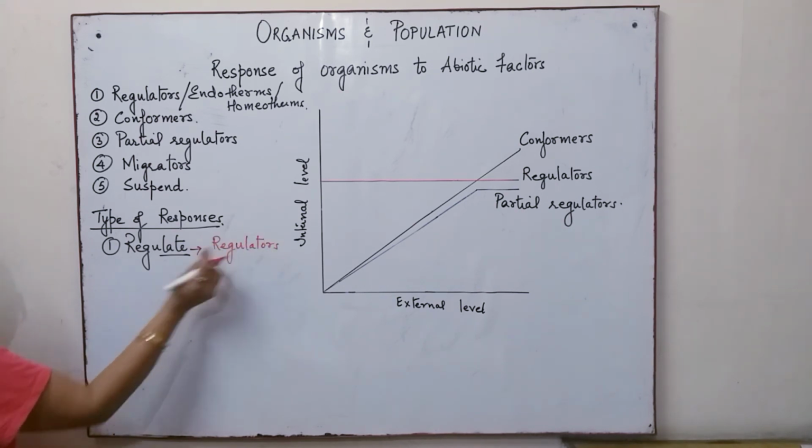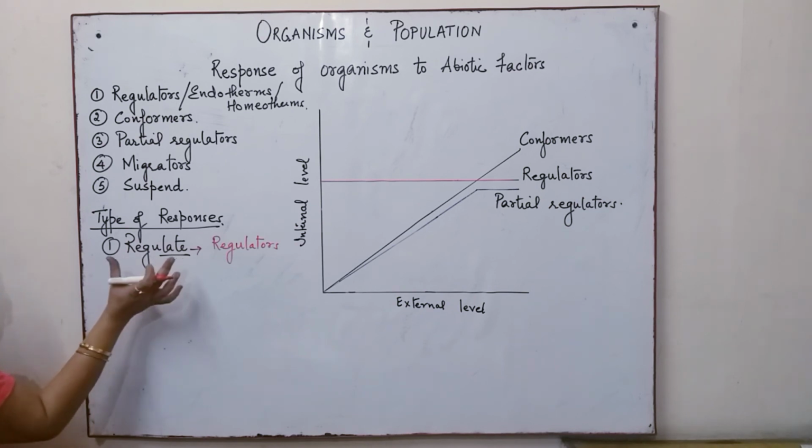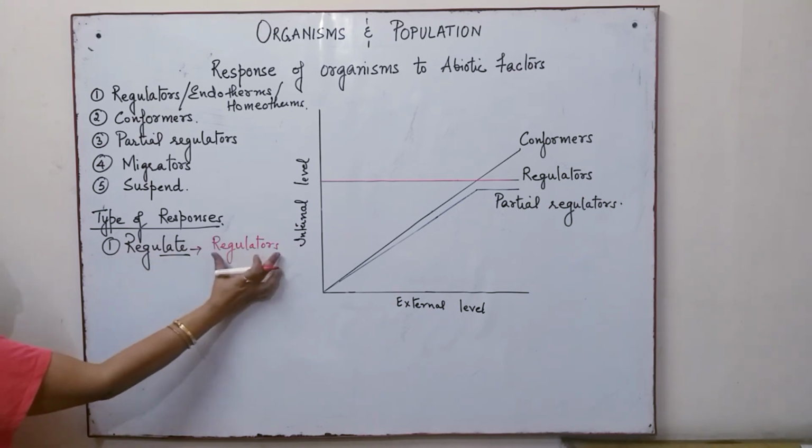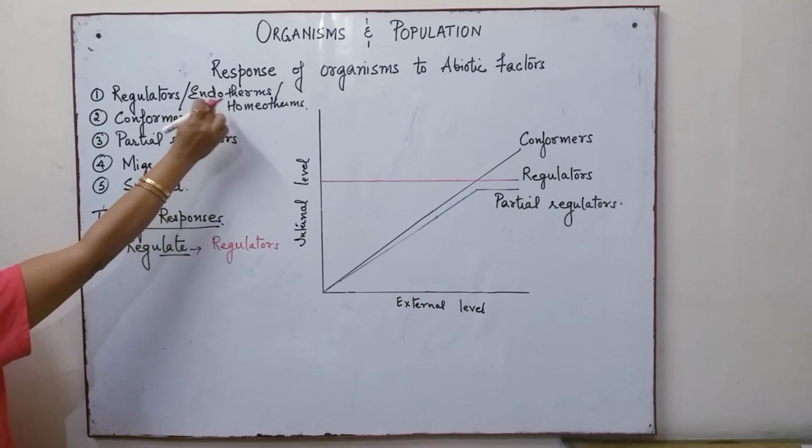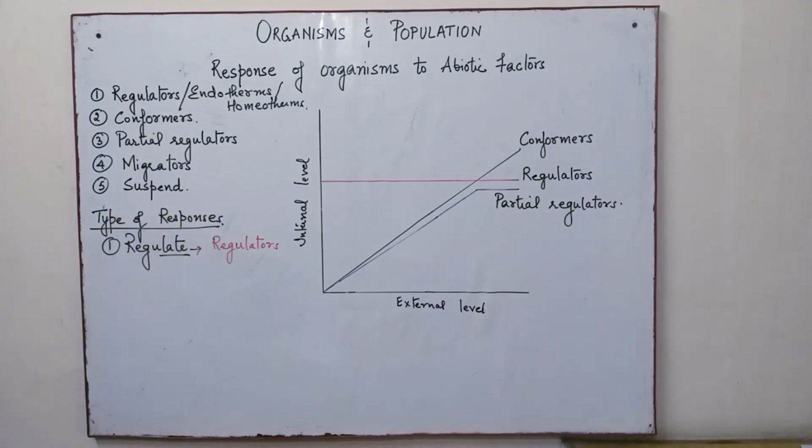The organisms which show this regulate type of response are known as regulators, endotherms or homeotherms. These organisms maintain a steady internal environment.